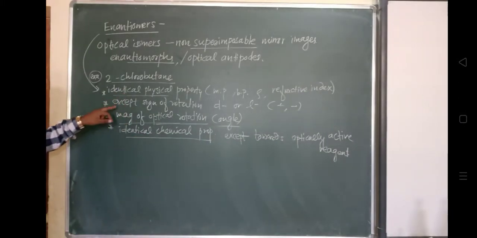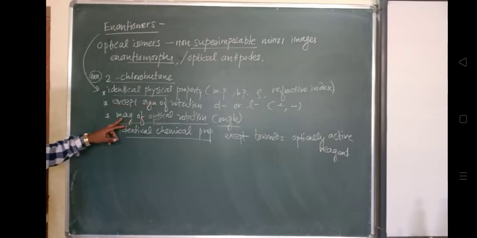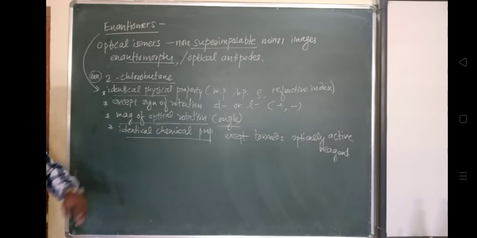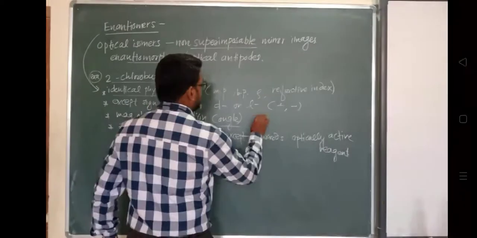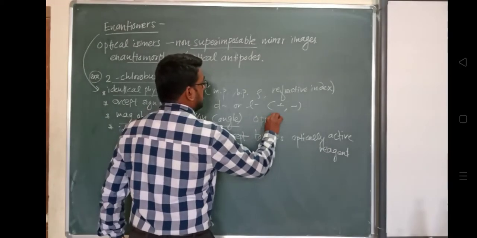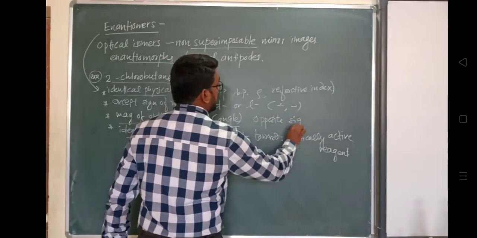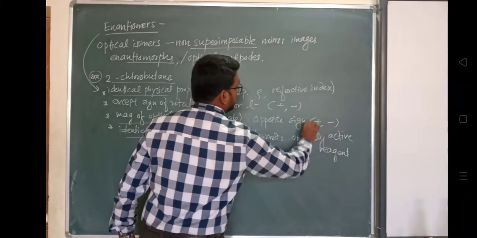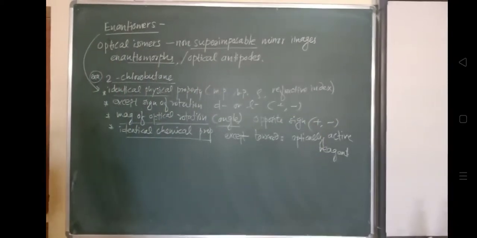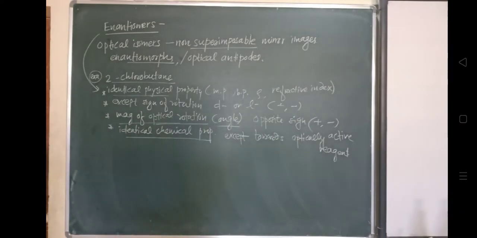Except for the sign of rotation, we know the magnitude of optical rotation, their angle, will be the same but with the opposite sign. We can say plus and minus are the opposite signs for dextrorotatory and levorotatory kinds. So these are the properties and description of the enantiomers.